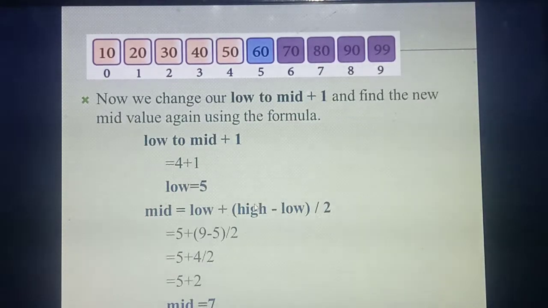What's the higher value? The higher value is always 9 here. 9 minus the lower value 5, divided by 2. So 5 plus (9 minus 5), that is 4, divided by 2. 5 plus 4 divided by 2, cancel it, 2. 5 plus 2 is 7. So now you got the middle value as 7. So in the 7th place you need to shade it and show.